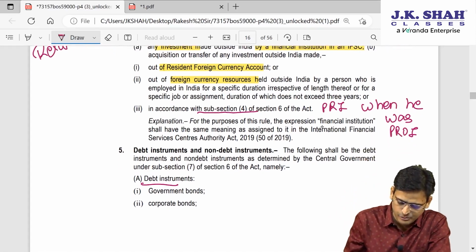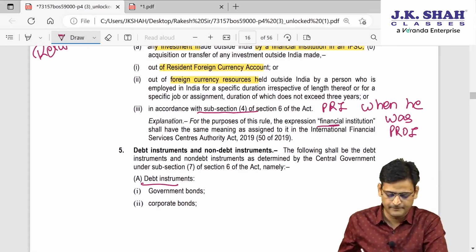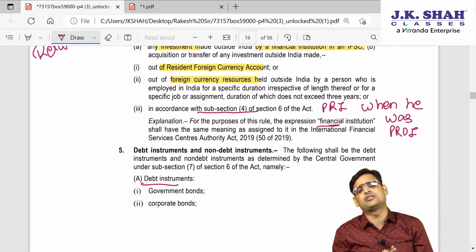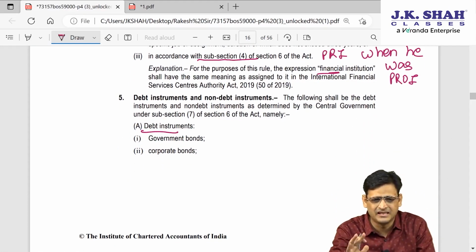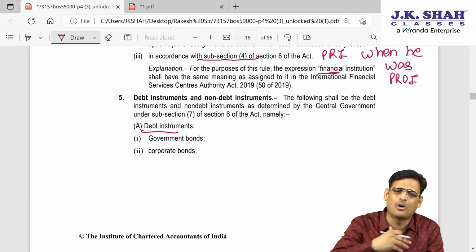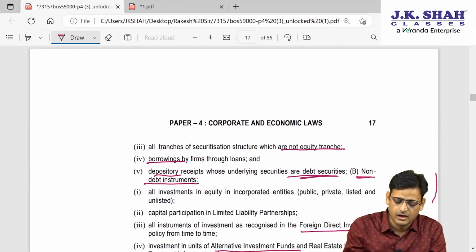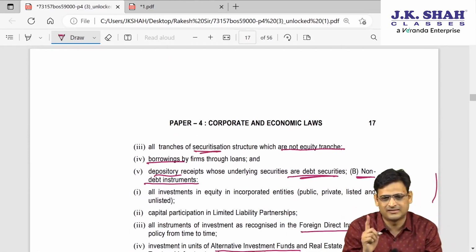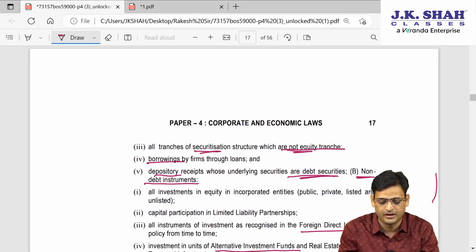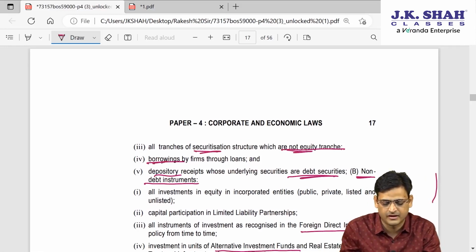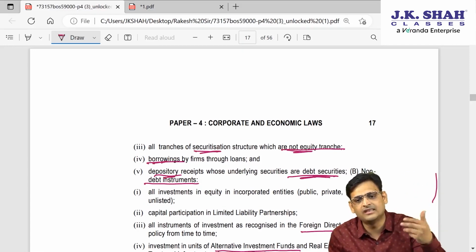Then financial institute has the same meaning as given in the IFSC Act 2019. Then they have given a segregation of debt instrument and non-debt instrument. This is not important, I'll just read it once for you. A debt instrument will include all loan kind of things, government debt, bonds, corporate bonds, any securitization structure under the SARFAESI Act, but which is not in the form of equity, and depository receipts when the value is derived from debt securities. So these are debt instruments.